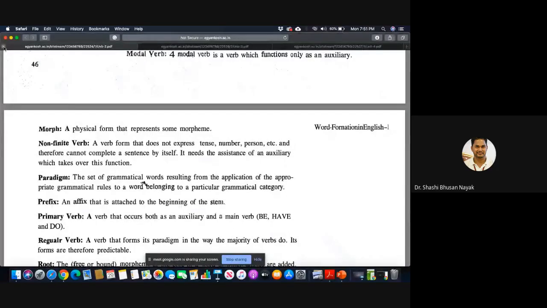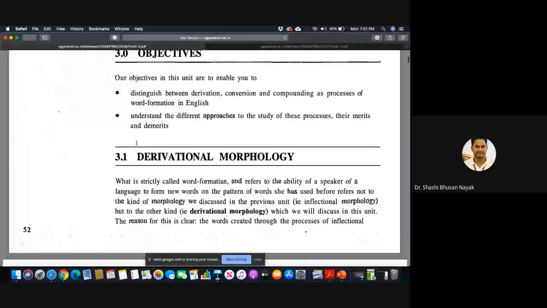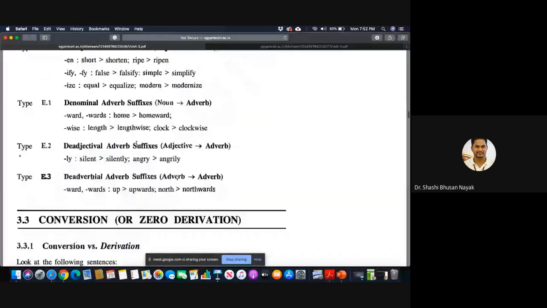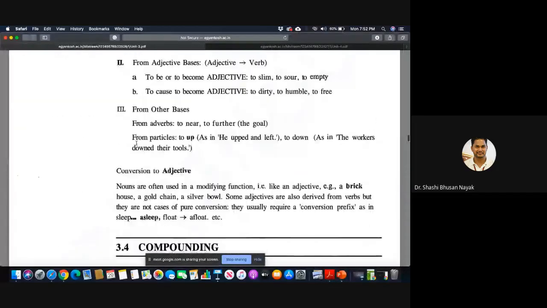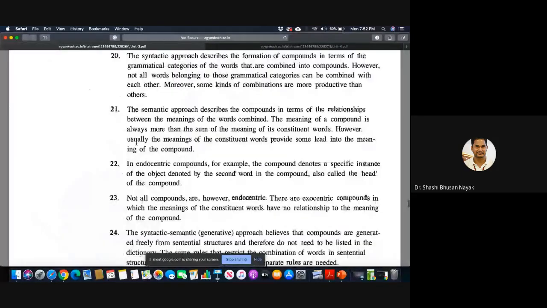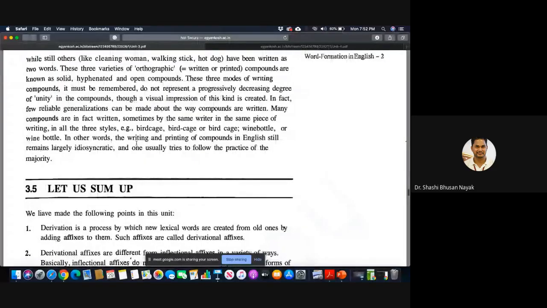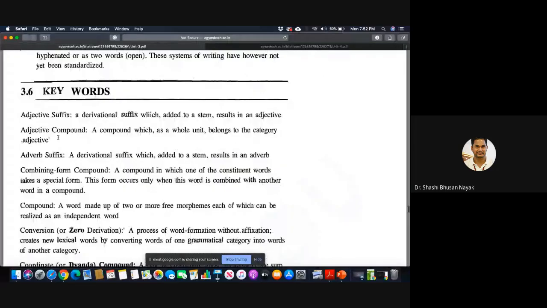You go to unit 3, you find again a summary and the keywords. Let me go to that. Again, this is the summary. Then keywords. What is an adjective suffix?